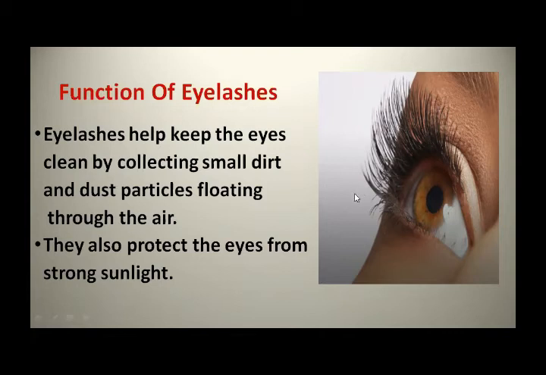It protects us from strong sunlight and also helps us keep the eyes clean from small dust particles floating through the air. So these are the functions of the eyelashes. Take a screenshot. This is the important part of the eye because it protects us from dust particles and strong sunlight. Have you got it about the function of the eye?